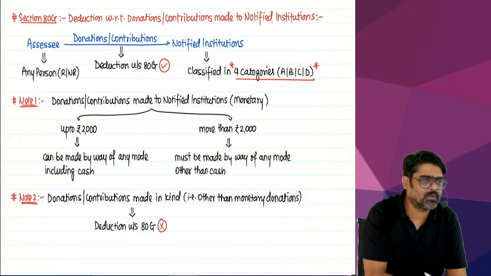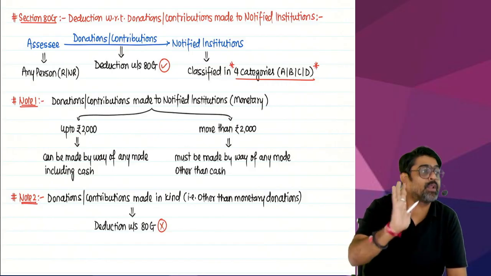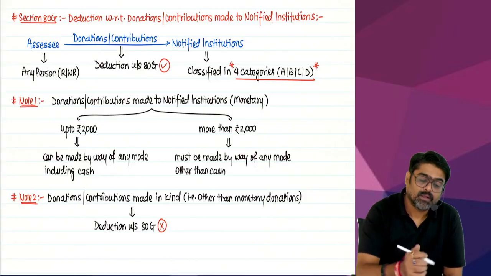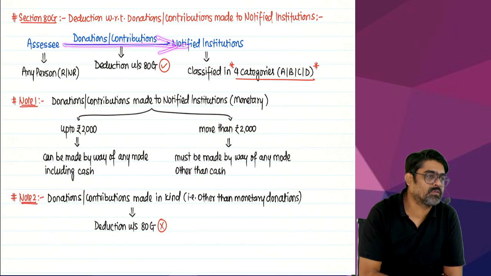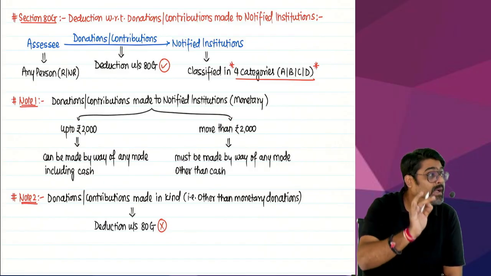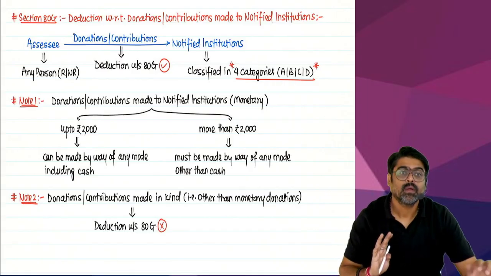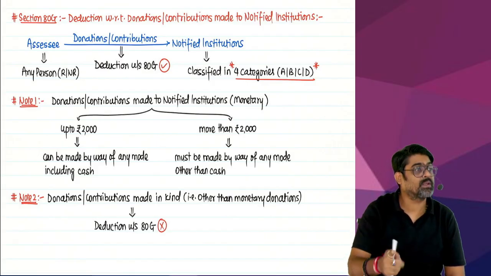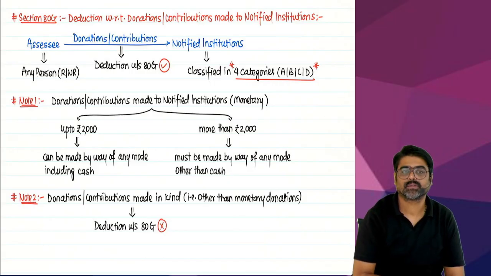To whom will you donate the amount? The amount has to be donated to notified institutions. Any institutions, or notified institutions? So the assessee during the previous year makes donations, and the amount has to be donated to notified institutions. Sir, which institutions are notified? I am going to talk about those institutions, don't worry. But the amount donated must be donated to a notified institution, then only for that donation are you going to get deduction under 80G. Understanding?